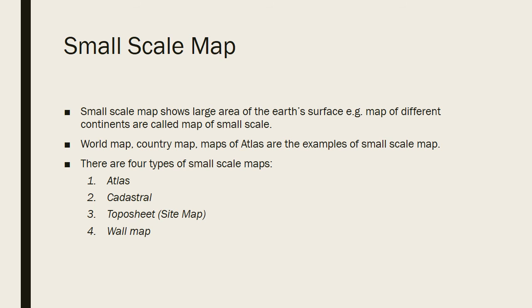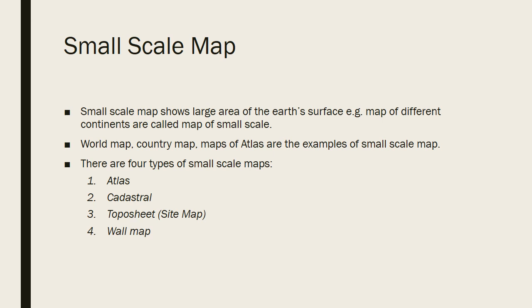Maps of different continents or different countries all come under small scale maps. World map, country map and maps of atlas are examples of small scale maps.